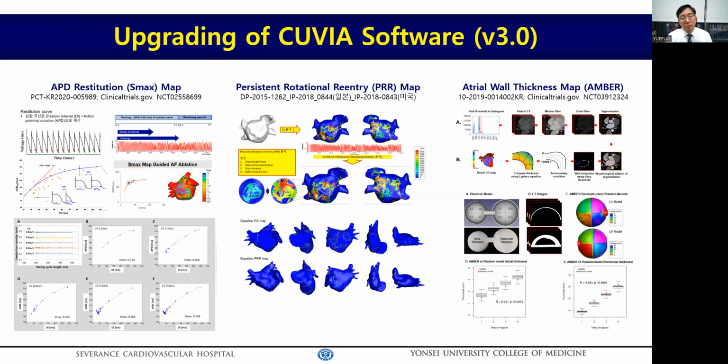Moreover, we developed and upgraded the target selection software, including dominant frequency, restitution, and rotor, named persistent rotation reentry, and we also developed an auto-detection algorithm for atrial wall thickness to overcome the limitation of the monolayer modeling of the CUVIA system.